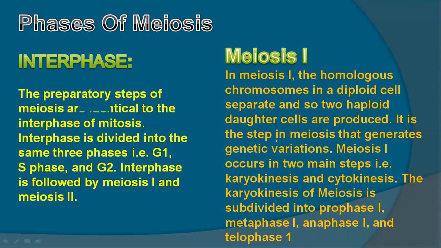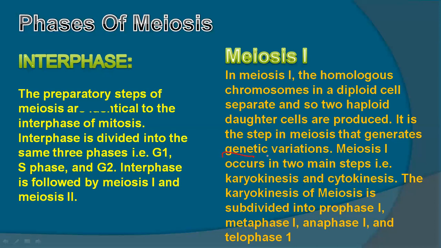So this step of meiosis also generates genetic variations. Genetic comes from the word genes. Genes are sequences, or we can say smaller parts of DNA, present in the chromosome, and they get varied, they change here.